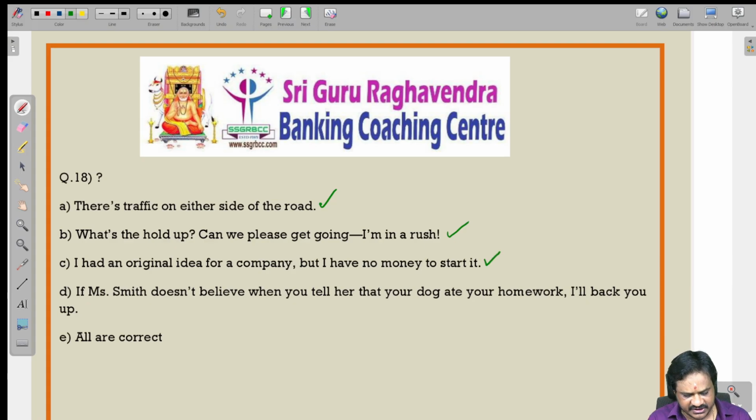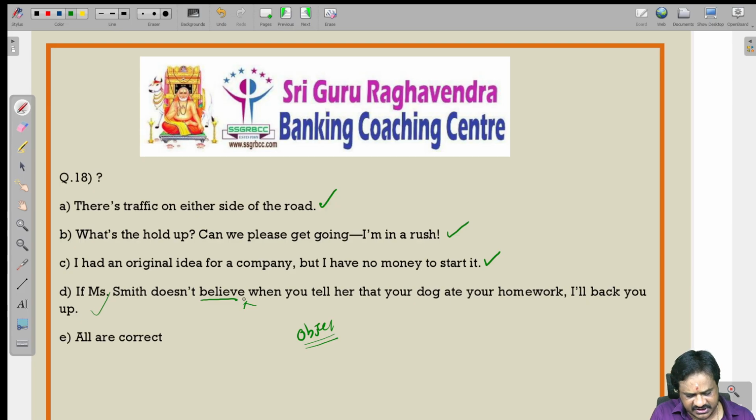If Miss Smith does not believe, so after believe in what? That is the question. So after believe, definitely we should use an object, which is missing here. We don't know what the object is, but that is missing here. So this is the only error. Always remember, after the word believe, you should have the object that is missing here.